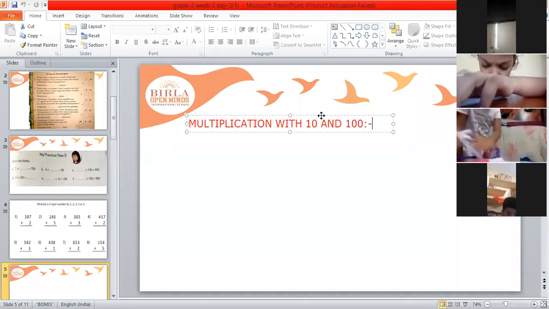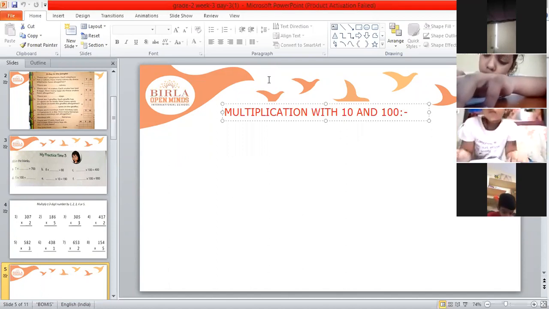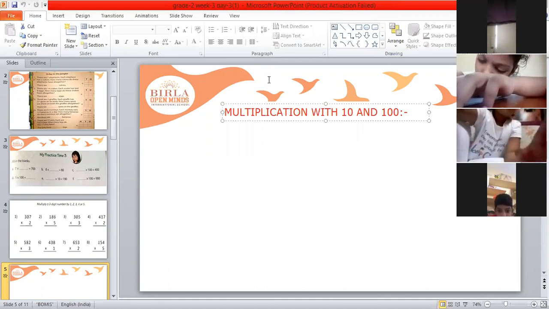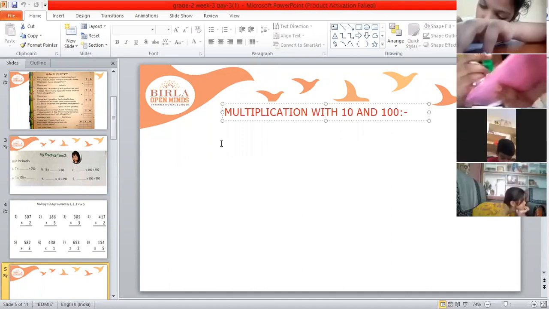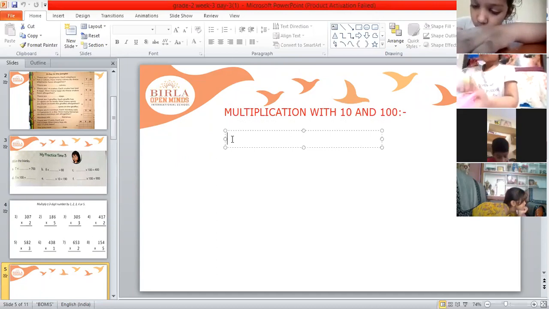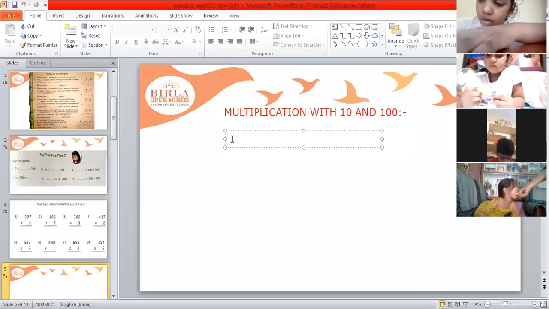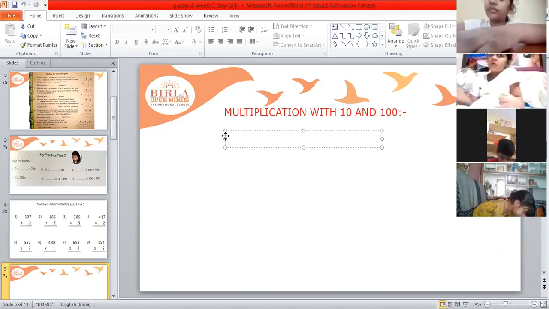Then again leave one line, and then start writing the question. Proper gap should be there.